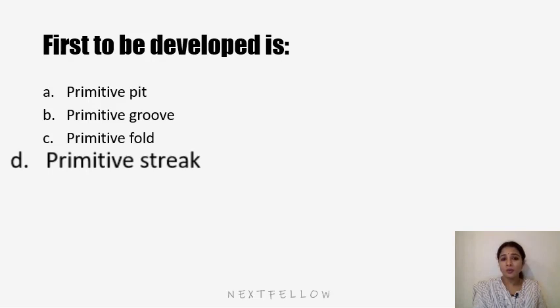The rounded cranial part is called the primitive knot or primitive node or Hensen's node, which contains a pit called the primitive pit. So the first one to develop is the primitive streak.